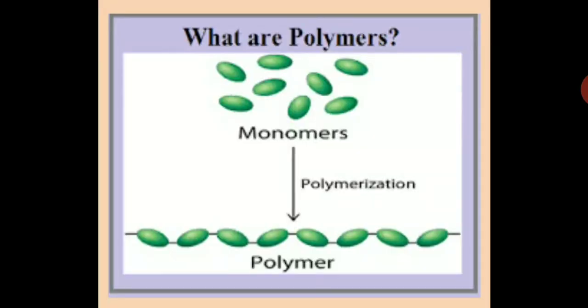Now over here, this diagram is clear. You need to understand clearly what polymers are. Monomers, single units, can form a chain like this, as shown in the diagram over here. This is called polymerization, where you are forming a linkage between the monomers. It can be a straight chain. They can have cross linking, a branch cross, and all that linking can happen, but at this moment you need to understand that monomers can join together to form a polymer. But they have to be similar subunits.